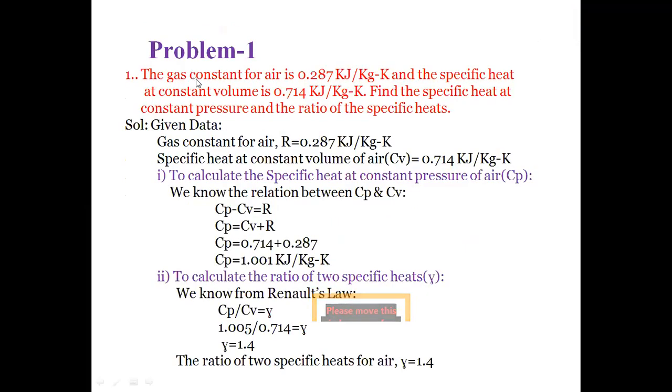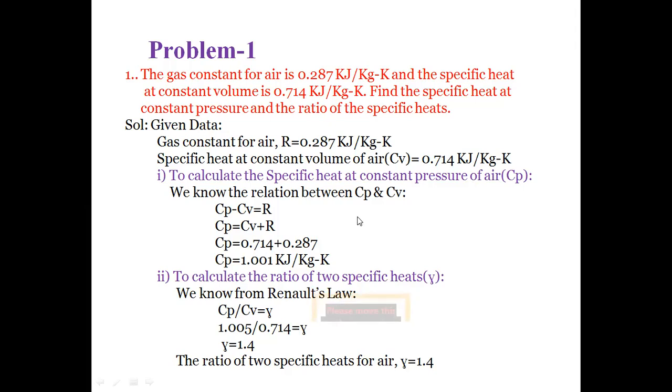In the first problem, the gas constant is 0.287 kilojoules per kg Kelvin and the specific heat at constant volume is 0.714 kilojoules per kg Kelvin. Find the specific heat at constant pressure and the ratio of the two specific heats. So given data: the gas constant of air R is equal to 0.287 kilojoules per kg Kelvin and the specific heat at constant volume Cv is equal to 0.714 kilojoules per kg Kelvin.